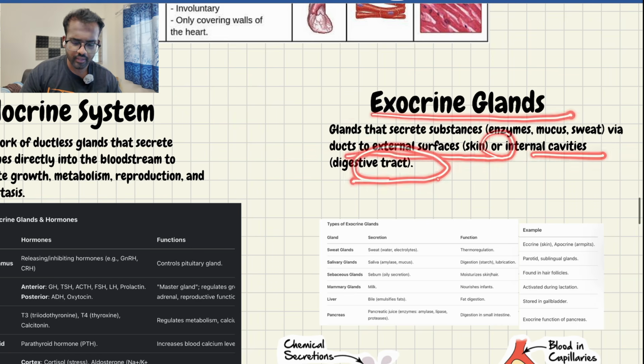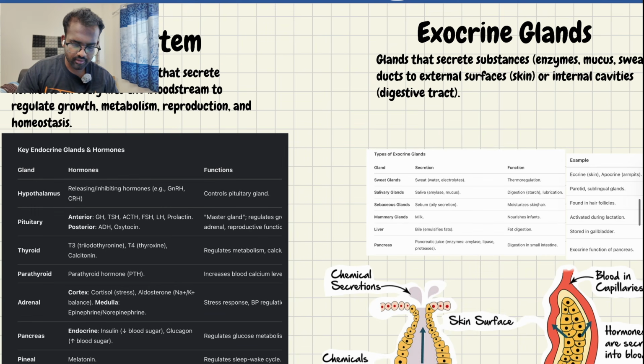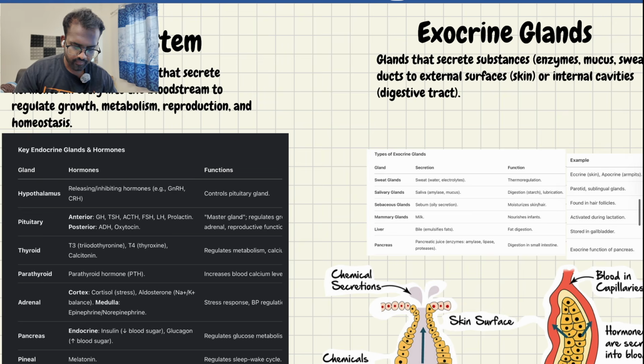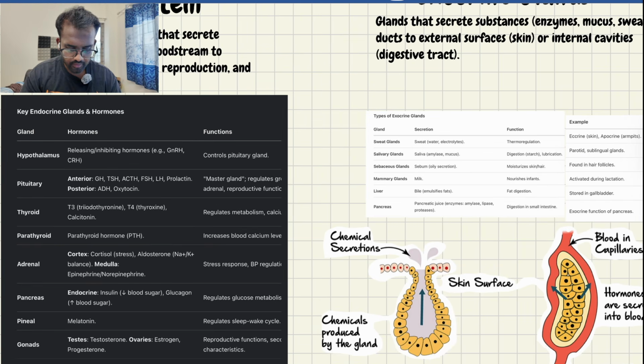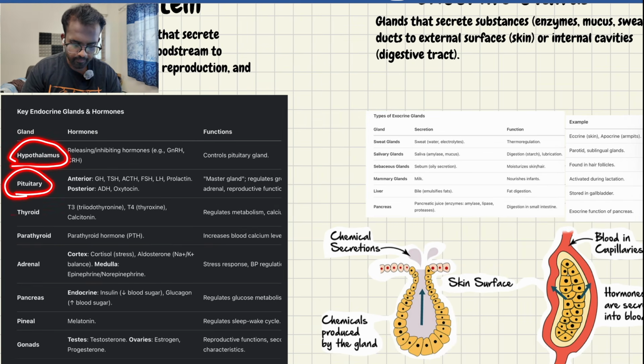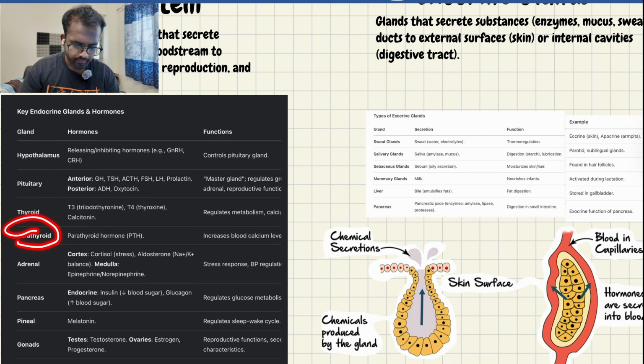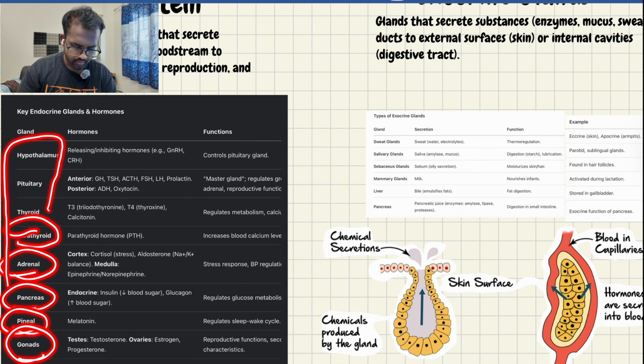And what are the glands present in the endocrine system? The endocrine system includes the hypothalamus, pituitary, thyroid, parathyroid, adrenal, pancreas, pineal and gonads. These are the glands or organs which work as the endocrine system.